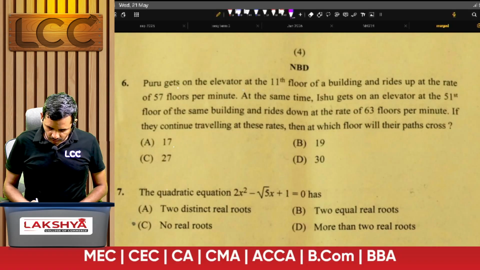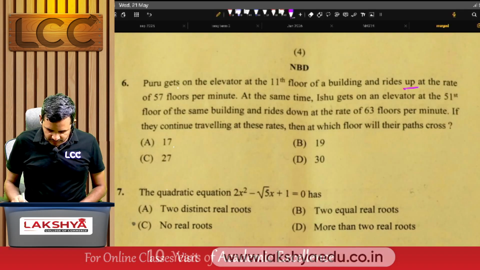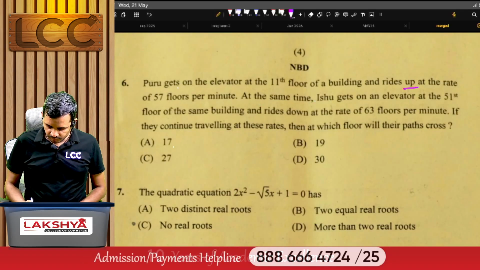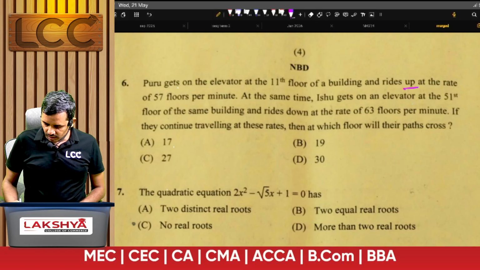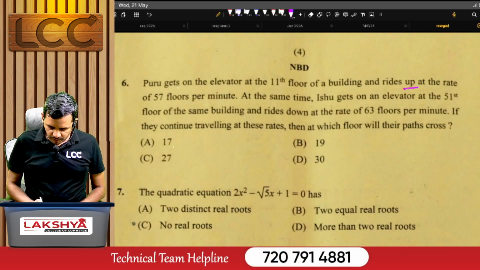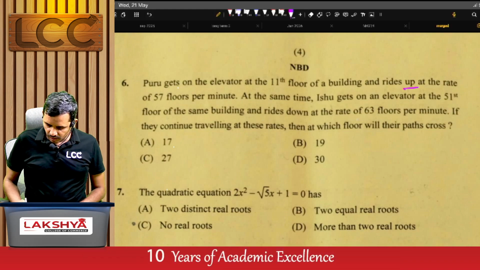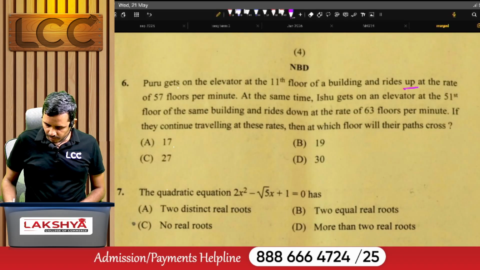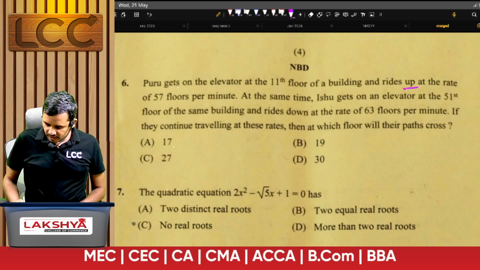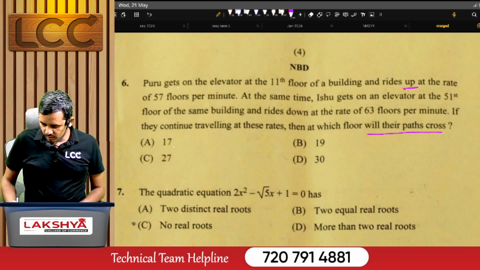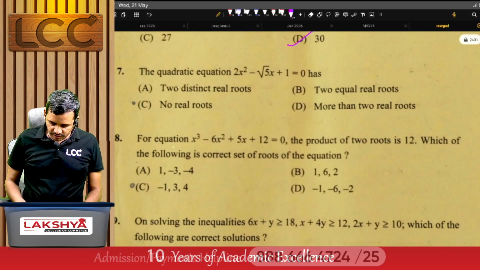Puru gets on the elevator at the 11th floor of a building and rides up at the rate of 57 floors per minute. At the same time, Aishu gets on the elevator at the 51st floor of the same building and rides down at the rate of 63 floors per minute. If they continue traveling at these rates, then at which floor will their paths cross? See, the answer for this question is 30.